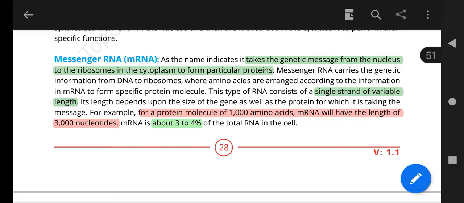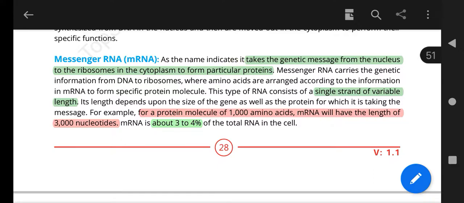After that, it is very important: messenger RNA is a single strand of variable length. Its structure depends upon the protein for which it is taking the message. Actually, it takes the message from the nucleus to the ribosomes, and then ribosomes aggregate to form the polysome, and new proteins are ultimately formed.